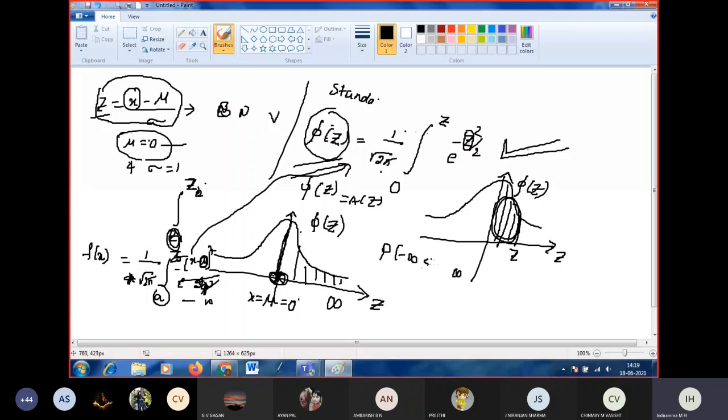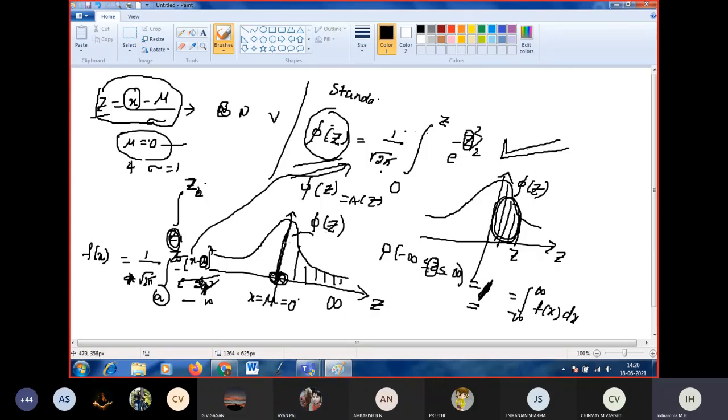Instead of x, here we are taking z, the standard normal variable. The standard normal variable is z, not x. In the problem they will give x, and in terms of x we should convert to z. It can also be written as the integral from minus infinity to plus infinity f of x dx. That will not be 0, it should be 1. Total probability is 1.